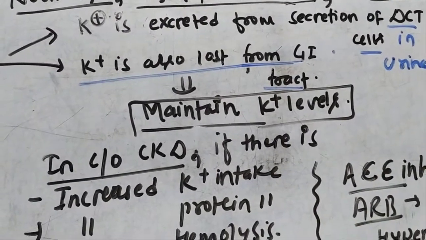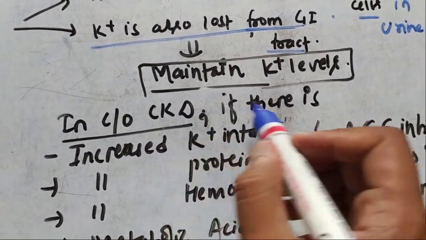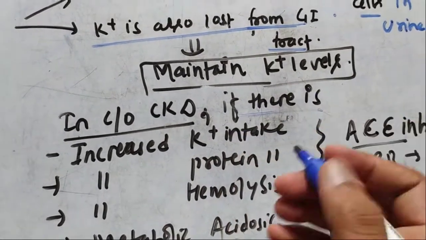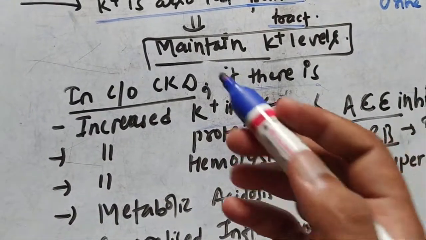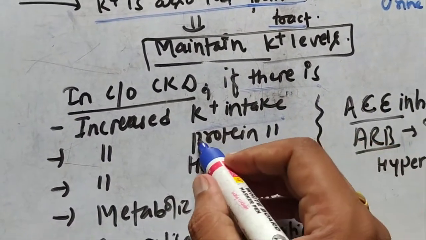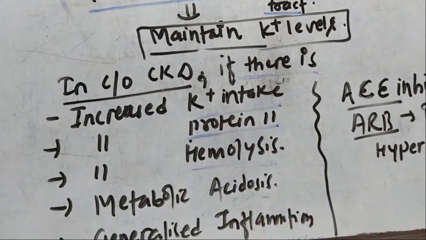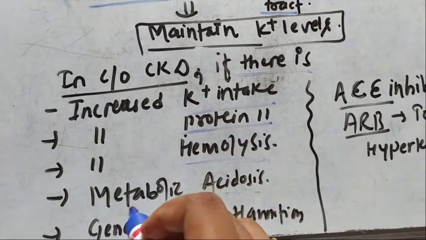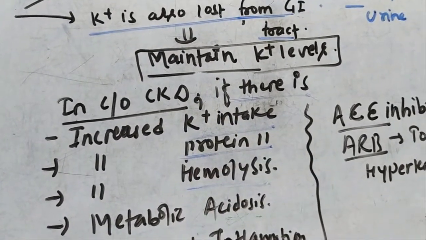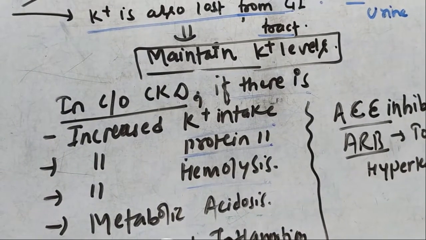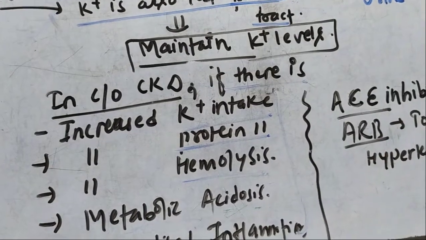But what happens in chronic kidney disease? If the patient has chronic kidney disease, and there is a condition like increased potassium intake, increased protein intake, increased hemolysis, metabolic acidosis, or generalized inflammation, these conditions all lead to increased potassium in the blood.